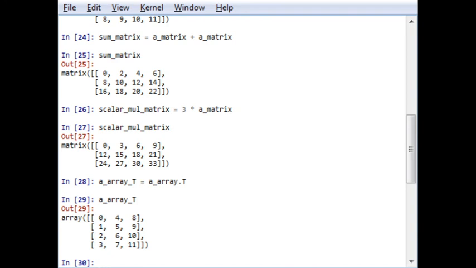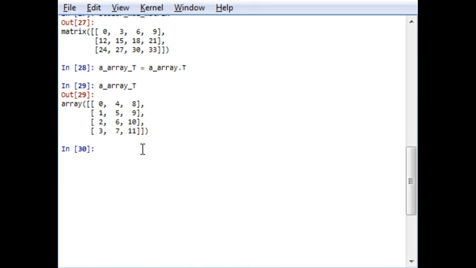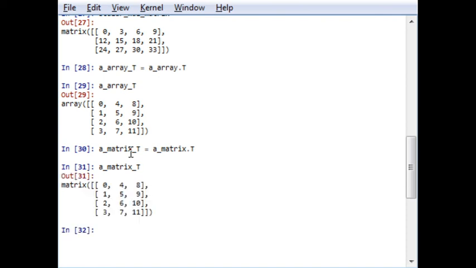Similarly, matrix transpose can also be done, which we have defined already, that a matrix dot T here performs the transpose operation, and here you want to check the result. The results are almost the same. If you want to check the dot operation, dot product, we can use the numpy dot function.